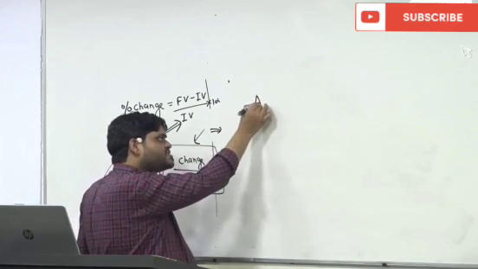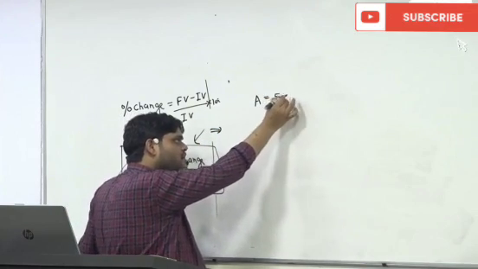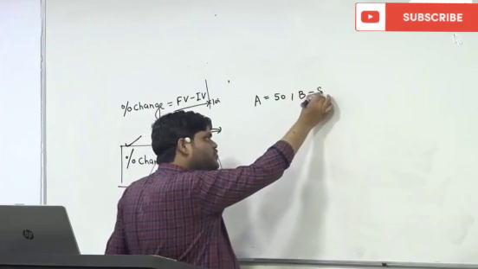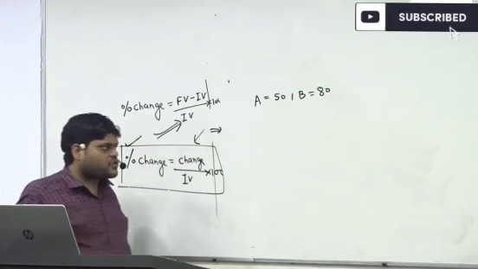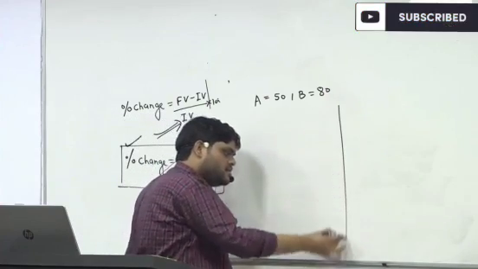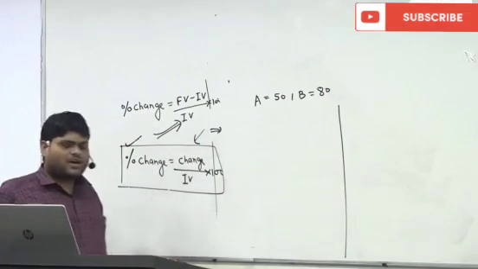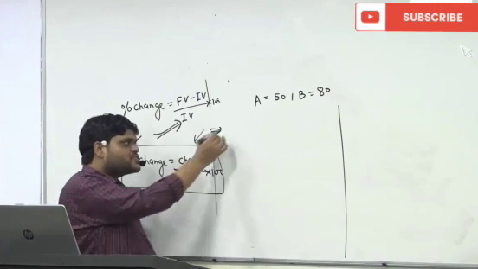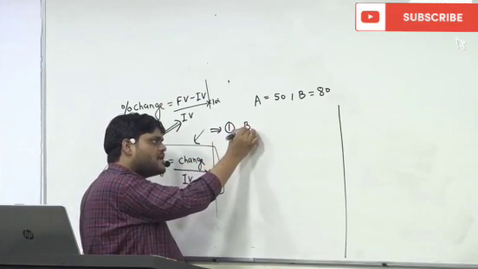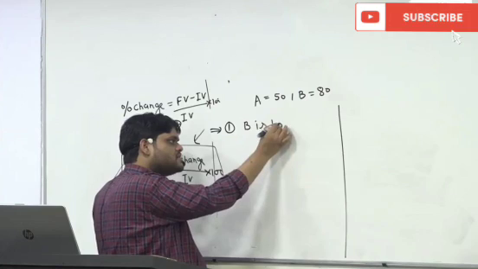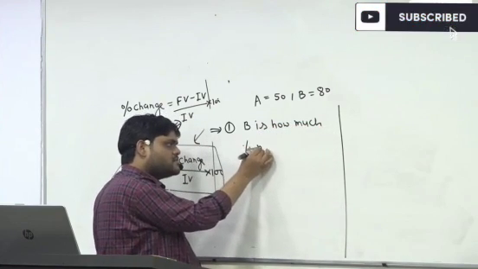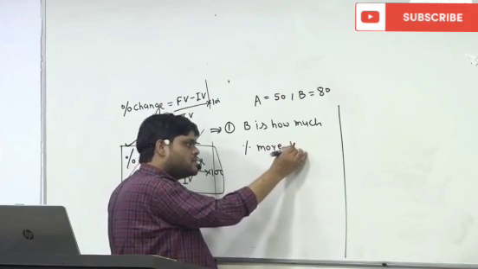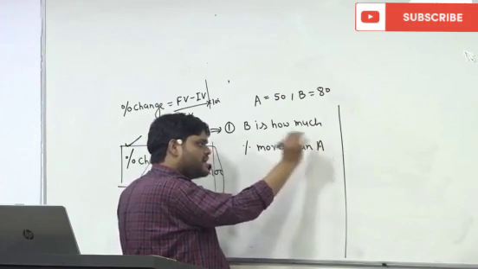Suppose A is equal to 50 and B is equal to 80. Just draw a line like this. The first question is, B is how much percent more than A?